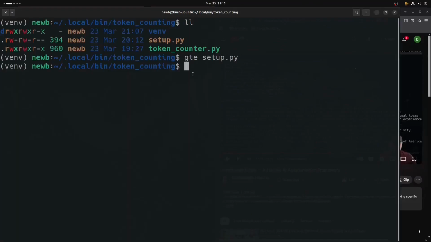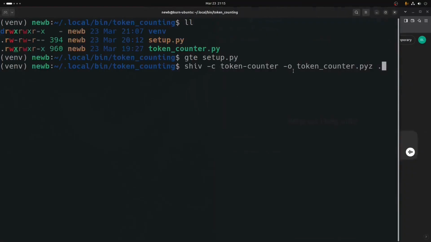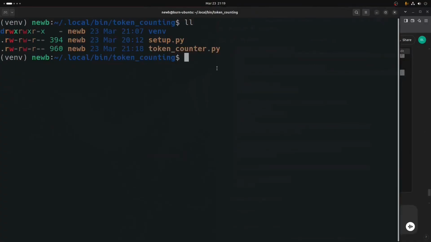That's all it is. And so having that taken care of, we are going to need to run this command right here using Shiv, which is shiv with the -c flag, token-counter is going to be the name of the tool once it's built. We're passing it the token_counter.py. Getting into this, we've made our virtual environment. We've looked at our token_counter.py file, and this is what it would look like starting from scratch, having all of this in here. Because what you would normally need to do, you want to see when you run an eza for your ls command, you want to see this made executable, and this should be green. So what you would type is chmod +x. Now I see that's made executable.